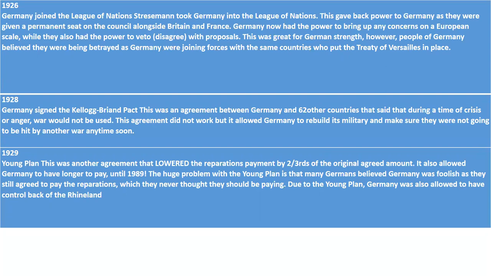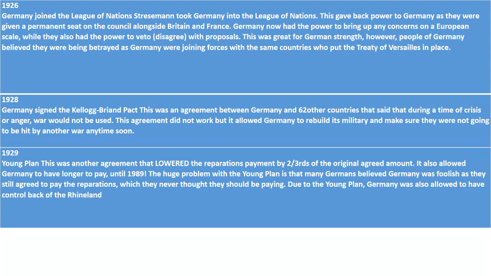So Stresemann ensured that Germany joined the League of Nations, which Germany were banned from doing in 1919 after signing the treaty. This made Germany equal. It gave them power back as they were given a permanent seat alongside countries such as Britain and France. Germany had the power to bring up any concerns on a European scale, while they also had the power to veto, which means disagree with the other countries.